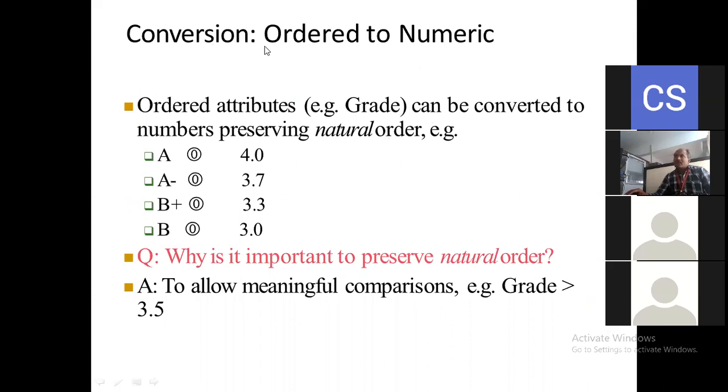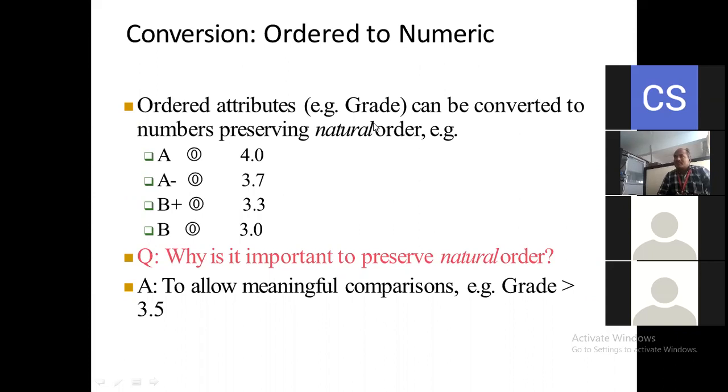The conversion of ordered to numeric. What is the ordered to numeric value here? Ordered attributes, for example, we can consider as a grade. What is the grade here? Suppose in your mark sheet you are getting grades there, like 9.8, 9.9, 9.2.